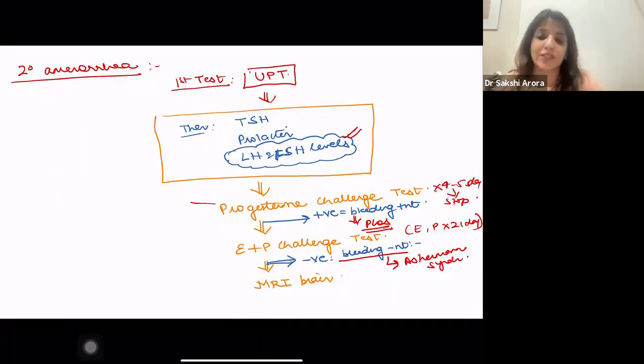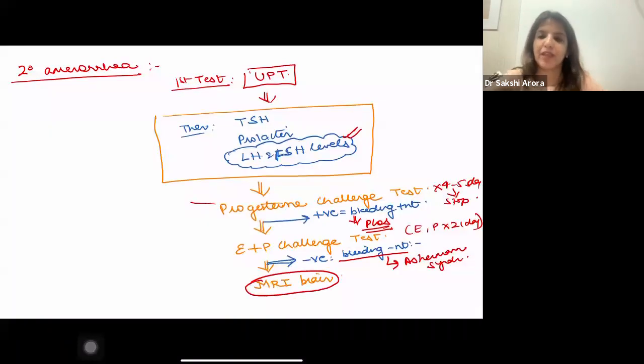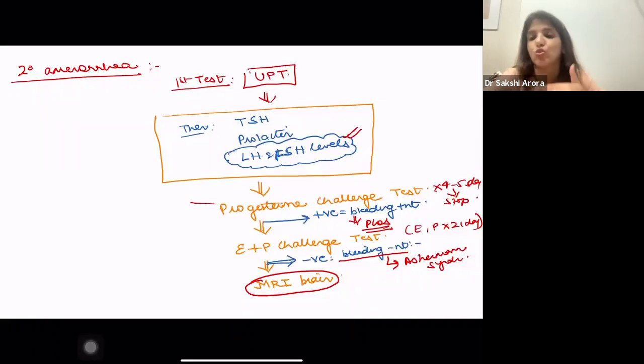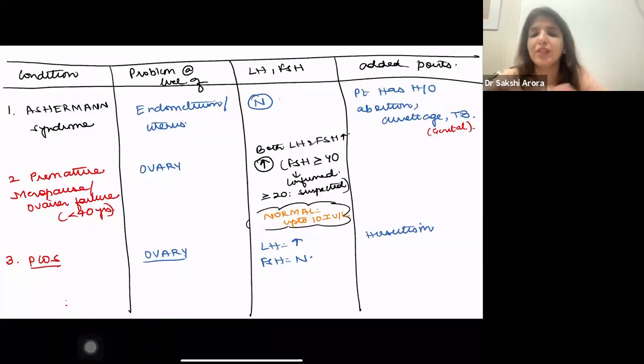And even after doing this much, if you cannot make a diagnosis, go for MRI of the brain, right? So first is urine pregnancy test. Next is hormonal levels, TSH levels, prolactin levels, LH and FSH levels. Then do a progesterone challenge test. If progesterone challenge test comes out to be positive, it has to be PCOS. If estrogen and progesterone challenge test come out to be negative, then it is Asherman syndrome, and then go to MRI brain, right?